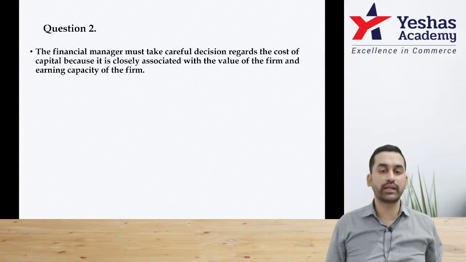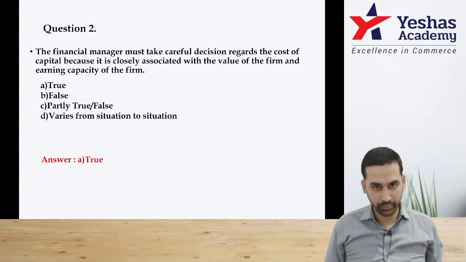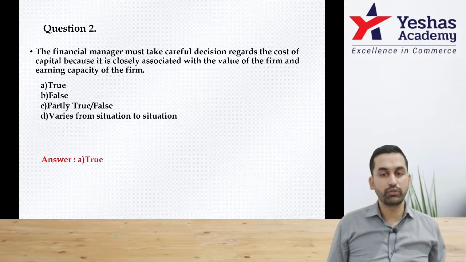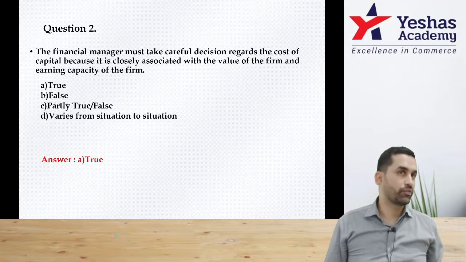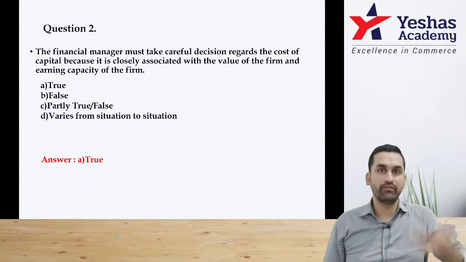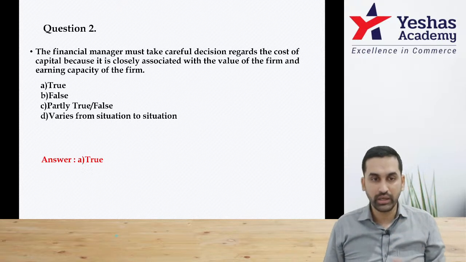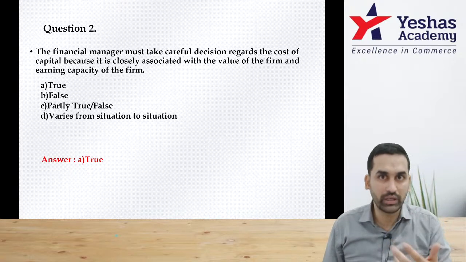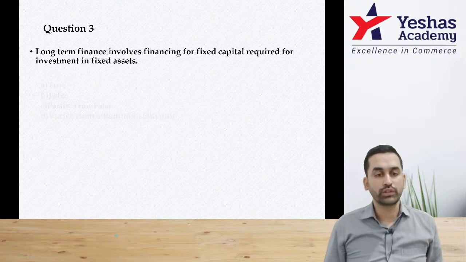Chalo, let's move on. Second one. The financial manager must take careful decision regarding cost of capital because it is closely associated with the value of the firm and the earning capacity of the firm. 100% true. Because value of the firm is inversely proportional to cost of capital. If cost of capital is less, value of the firm is high. Therefore, you have to be very careful in choosing the source of fund. If your cost of capital is less, then only your business valuation will rise. Yeah. Question number 3.